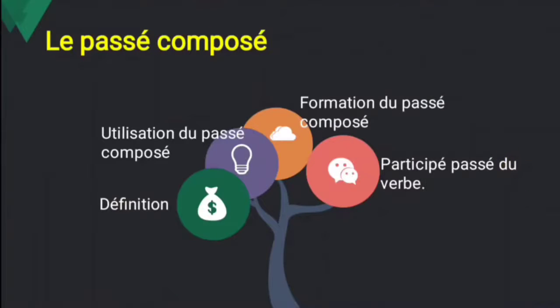Passé composé is a past tense, that is a compound past. The most important one is the passé composé, and when we talk about a completed action in the past, a repeated action, or a series of conditions or situations, in these cases only we have to use the passé composé. It has two possible equivalents in English: one is the simple past and the other is the past perfect.